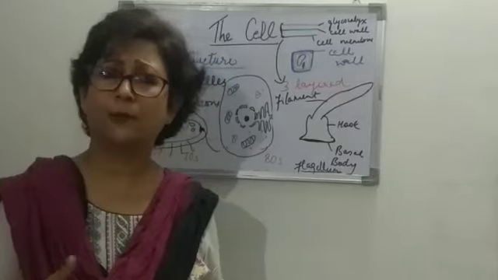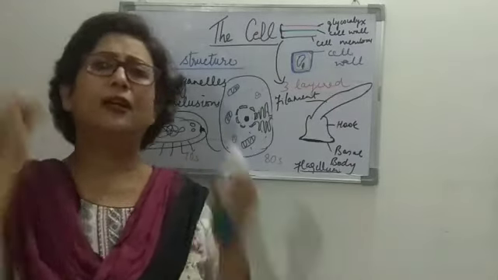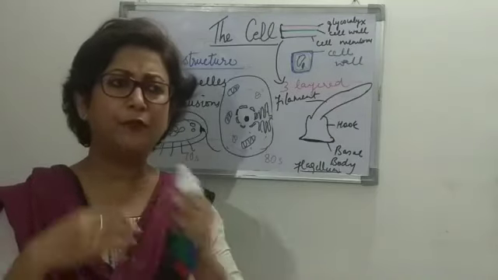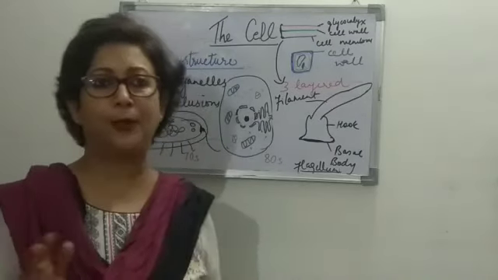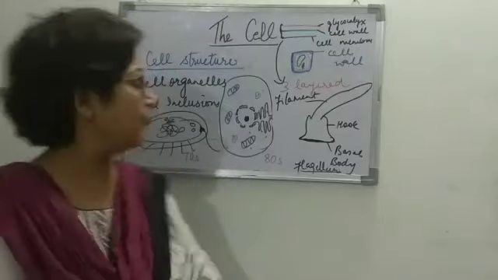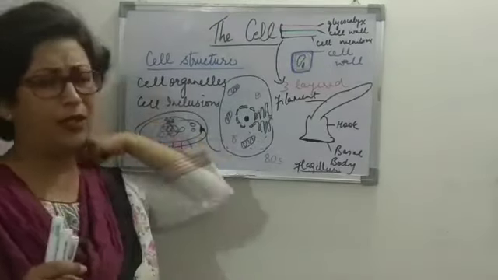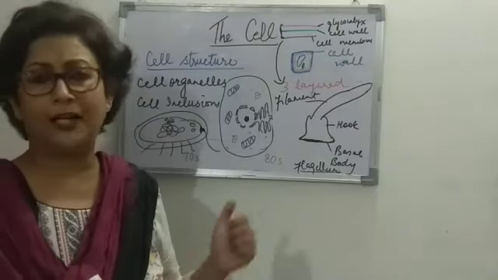Just before we move on to the eukaryotic cell, briefly we will talk about the differences between a plant cell and an animal cell, since we've already done all this part. Some characteristics you would be easily able to identify.